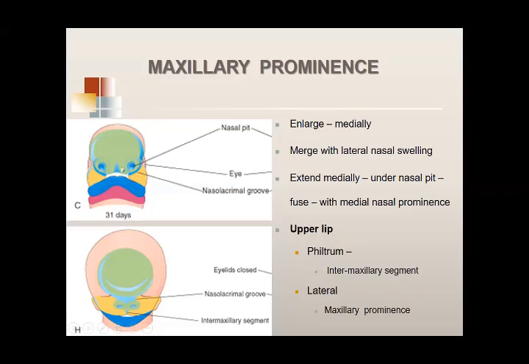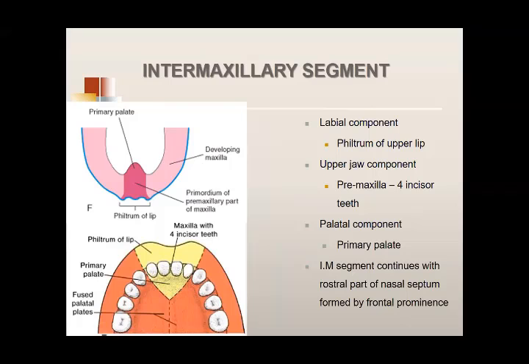अच्छा, दूसरी बात ये जो बताई थी आपको कि यहाँ पे repeat कर देती हूँ because now we are going to do the palate. कि the two maxillary prominences join to each other and form this segment, this part which is called the intermaxillary segment. This intermaxillary segment then develops into three parts.